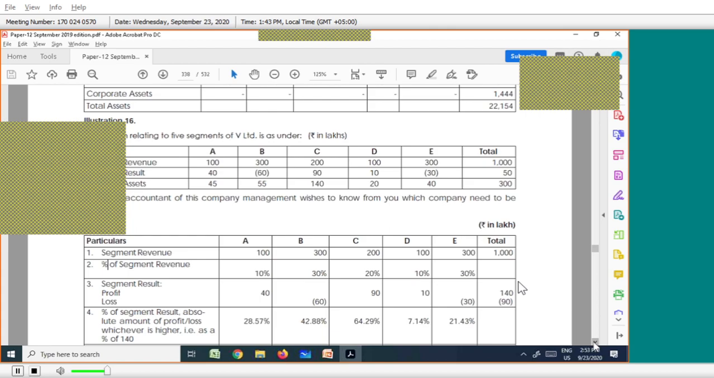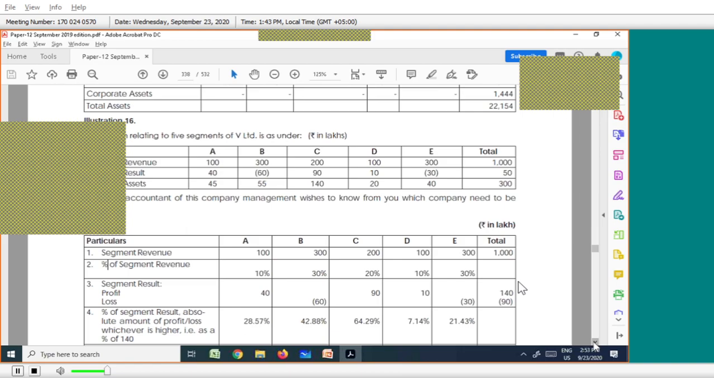Minimum how much should be there? Minimum 14 should be there, since 10% of 140 equals 14. Ignore minus or plus, only see the numbers. Is 14 there? For 10, it is not there. More than 14? Yes, it is there.